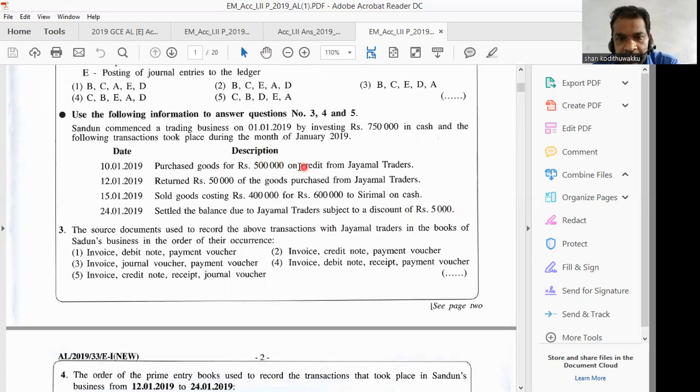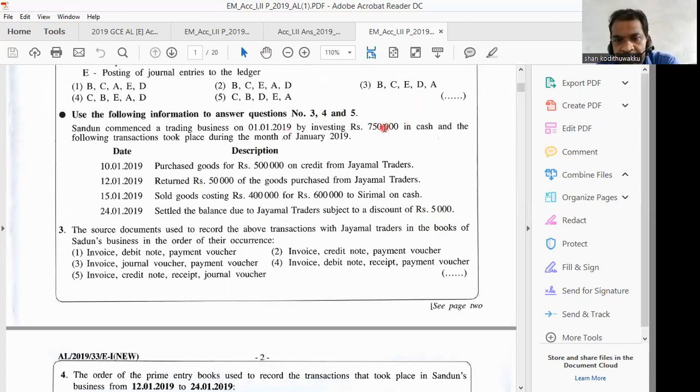Again, if I explain, purchase 500 worth of goods on credit, 50,000 worth of goods returned to Jayamal, then the net amount payable is 450,000. Then when the business settles the due amount, Jayamal deducted 5,000 as cash discount, that is discount received. Total amount due 450,000. Out of 450,000, as Jayamal offered 5,000, the business Sandun has to pay only 445,000. In thousands, only 445.